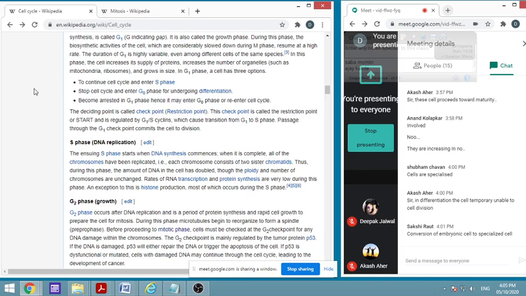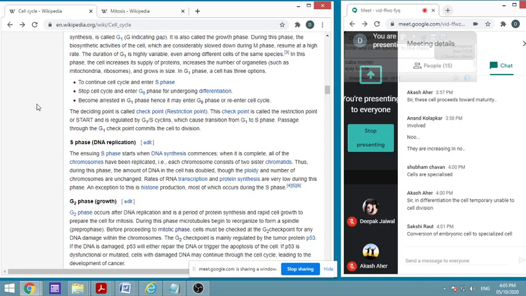The next thing which can happen is, during G1, the cell becomes arrested in the G1 phase. Either it may enter the G0 phase, or it can re-enter the cycle. It is just like hibernation, or in microbiology you might have studied that bacteria, for example Mycobacterium tuberculosis, hibernate themselves and do not allow any type of growth. So it will remain in the G1 phase. If there is no differentiation, it will remain as such.